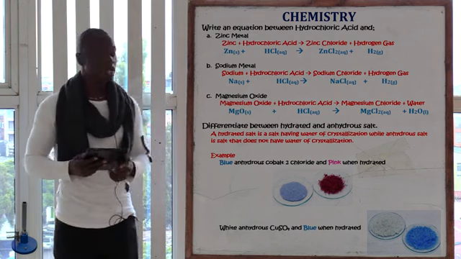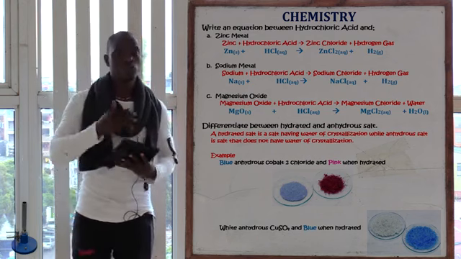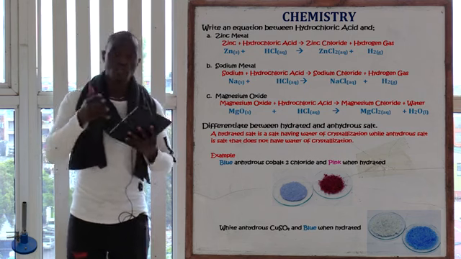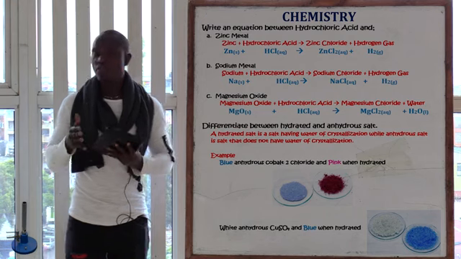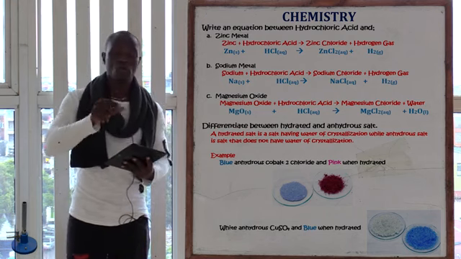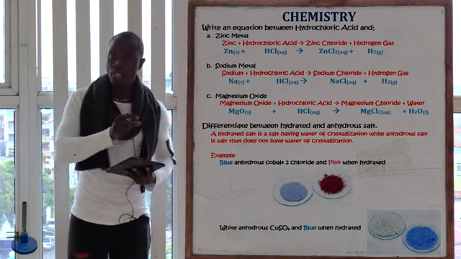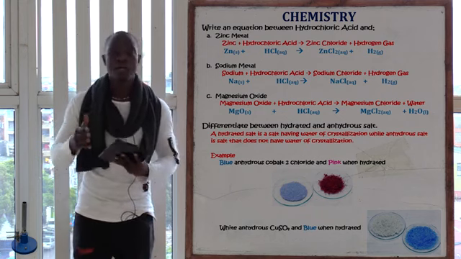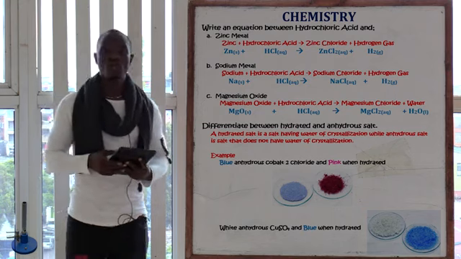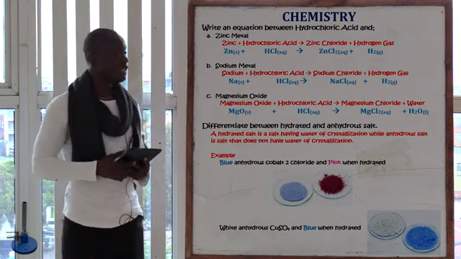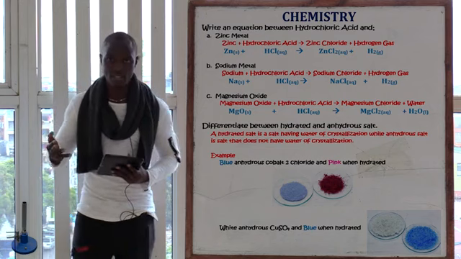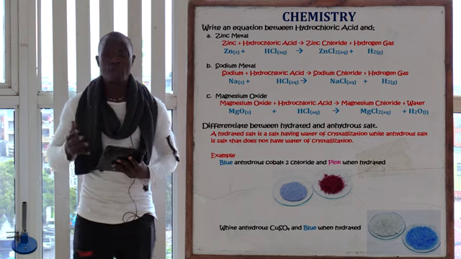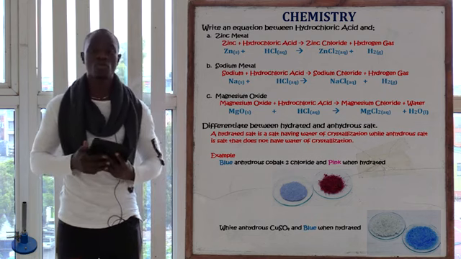So the next one, we have somewhat of a base, whereby we have magnesium oxide, which is our solid base. So what happens when an acid reacts with a base? Acid plus a base, you get salt plus water. If acid reacts with a metal, we get salt plus hydrogen. But if an acid reacts with a base, we get salt plus water. So in this case, we have magnesium oxide, which is a solid, reacting with hydrochloric acid. If these two react, we are going to get magnesium chloride plus water.